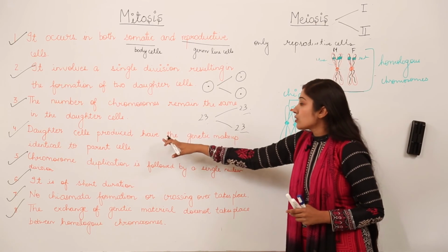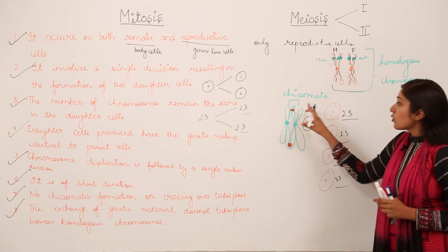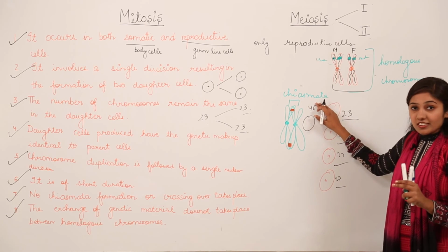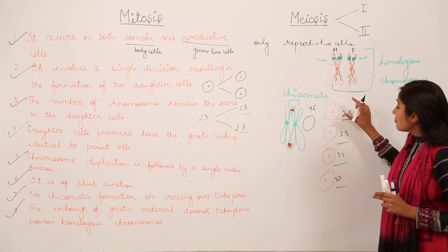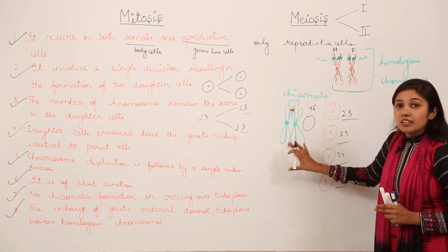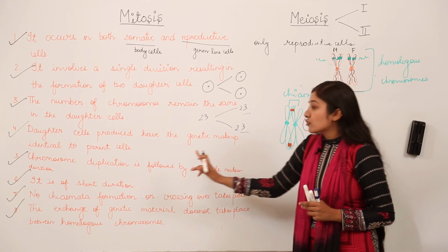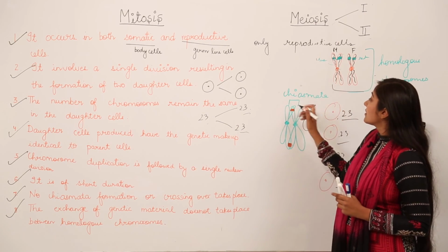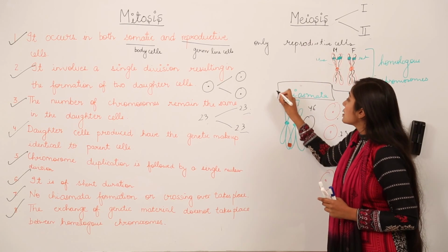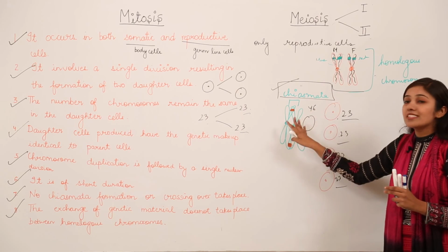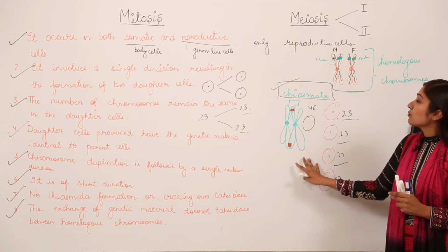In mitosis, daughter cells have the same genetic makeup, but in meiosis, due to crossing over, due to chiasmata formation, remember that the genetic makeup in all the 4 cells will be different as compared to the parent cell. Then mitosis is of short duration and meiosis is of longer duration, and we have already discussed how this chiasmata region is responsible for exchange of genetic material. This is also known as crossing over between the homologous chromosomes.